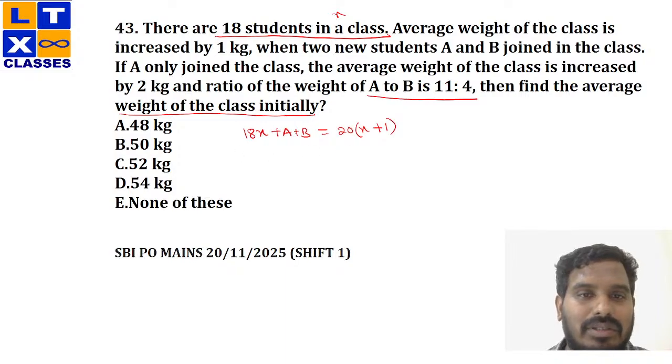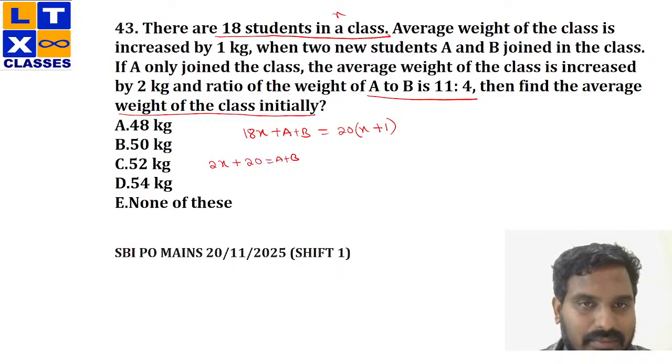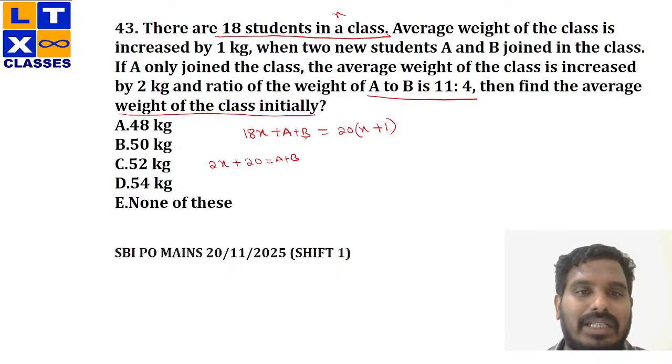Now quickly solve this. So 20x minus 18x, this would be 2x, plus 20. This should be equal to A plus B, right? So 20 into x would be 20x, minus 18x would be 2x, and 20 into 1, 20, equals A plus B.